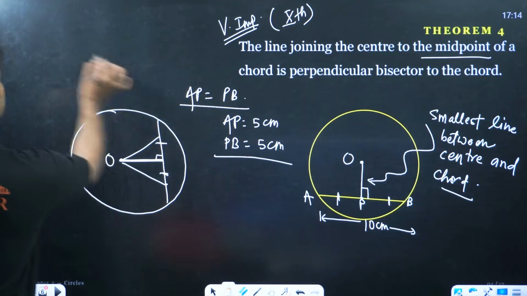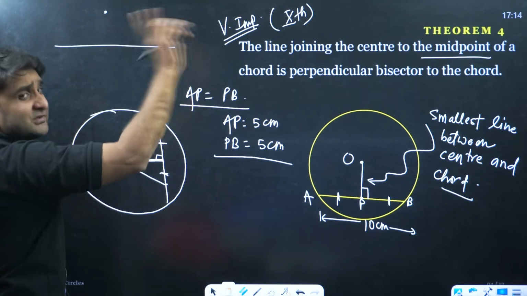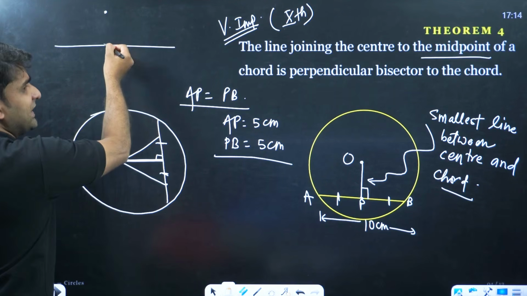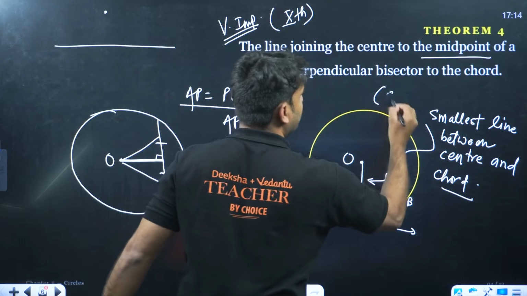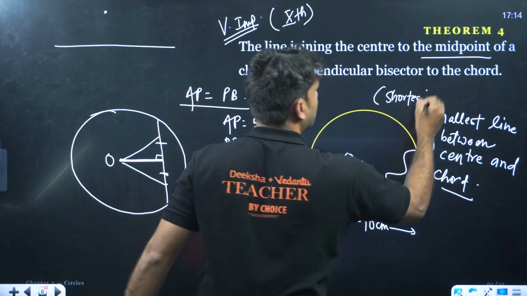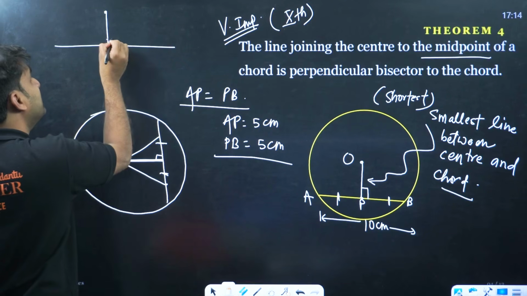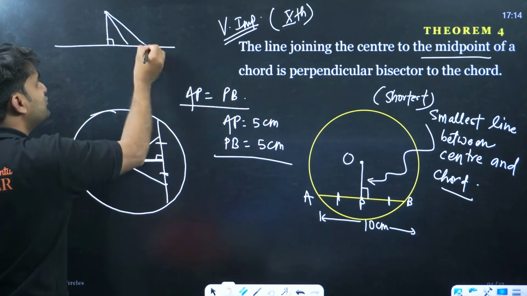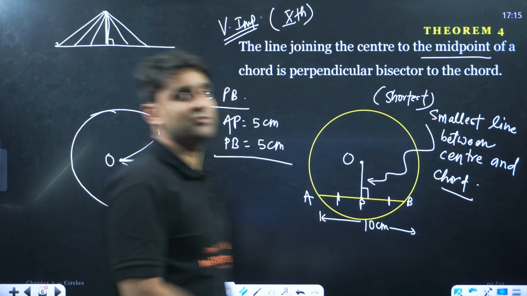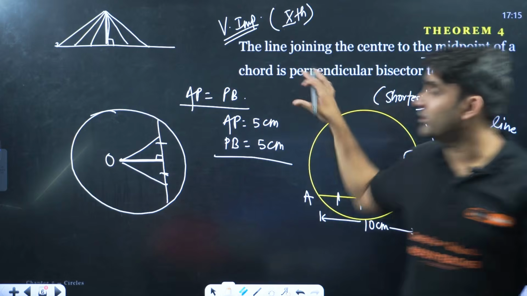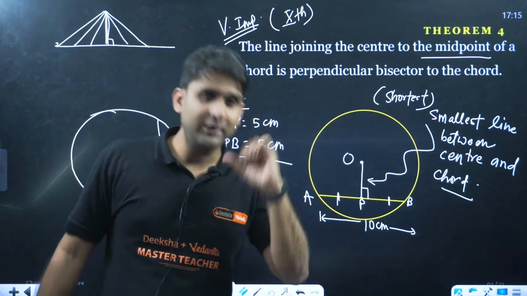90 degrees. For example, I have this line, and I have marked a point here, and if I ask you to draw a line from this point to this line, the shortest, what will be the shortest? This will be the shortest, exactly straight. And if straight, it means 90 degrees. If you draw a line in such a way, like this, this will not be the shortest. The shortest line is always 90 degrees. So the theorem is: the line joining from the center to any chord is the perpendicular bisector to the chord.